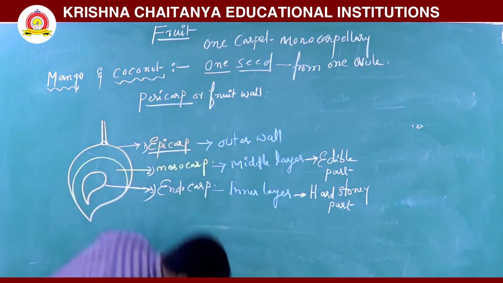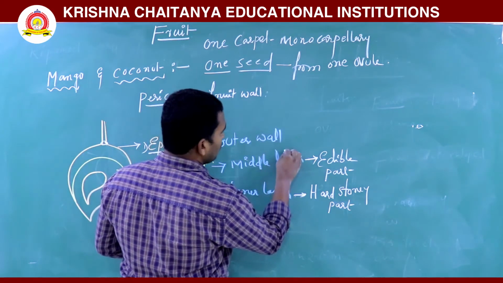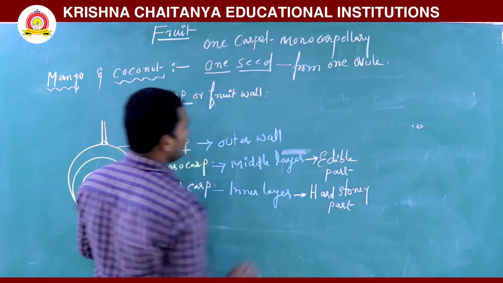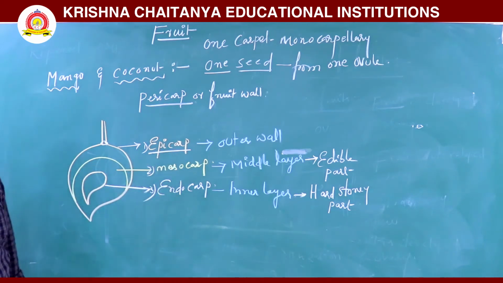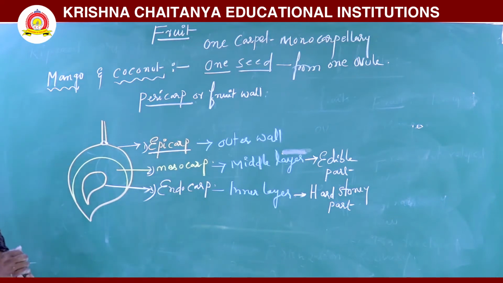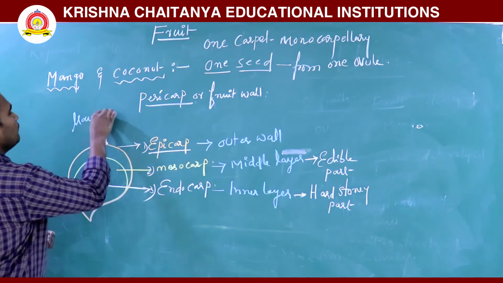You can write wall, or instead write middle layer only, not a problem. This is also what we observe in mango.